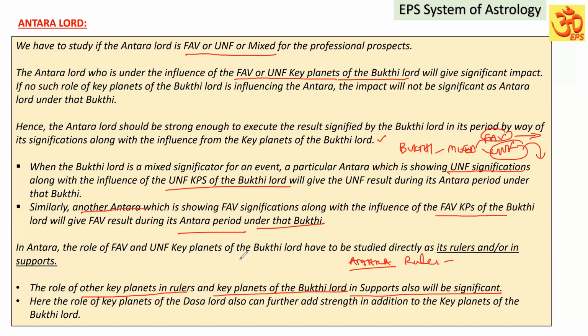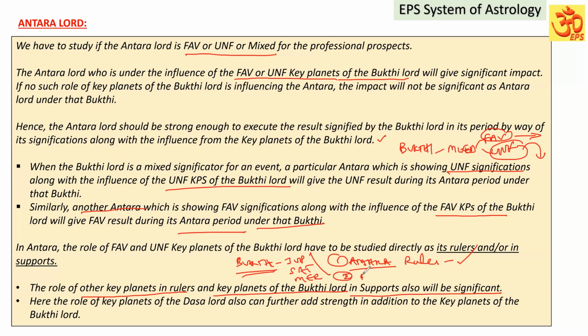Suppose in the Bugdilad, for example, Jupiter, Saturn, and Mercury, these three are the favorable or unfavorable. For example, they are the unfavorable key planets, affecting the Bugdi by way of rulers. Jupiter, Saturn, and Mercury are the unfavorable key planets of the Bugdi. In the Antara Lord, one Antara, that unfavorable key planet Jupiter, Saturn, or Mercury can be a ruler directly. So that is directly going to be significant in acting as the Antara under the Bugdi.